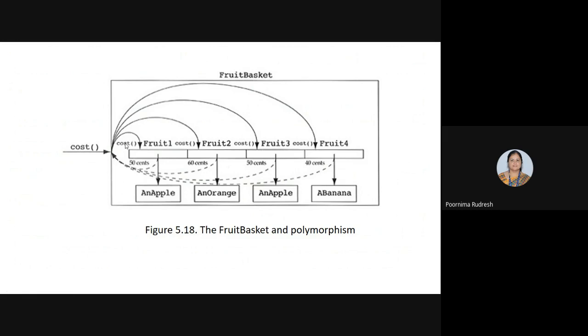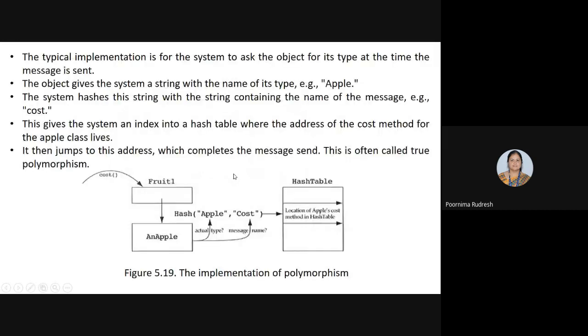Based on the execution of the function, I'm going to get the cost of a particular fruit. This is the main idea in polymorphism, with the example of a fruit and the derived classes of fruit. Okay, then how is it actually implemented?